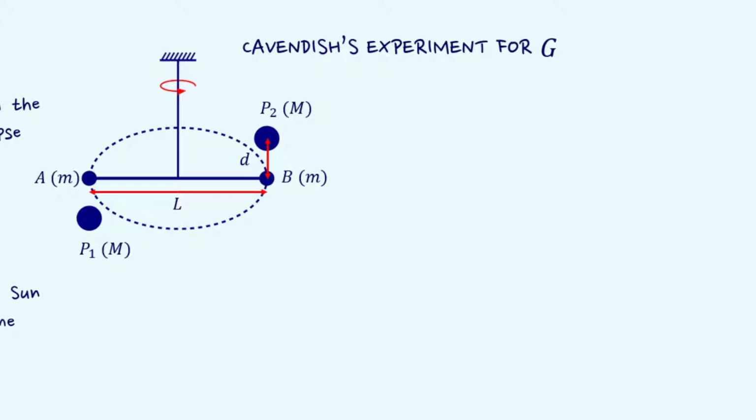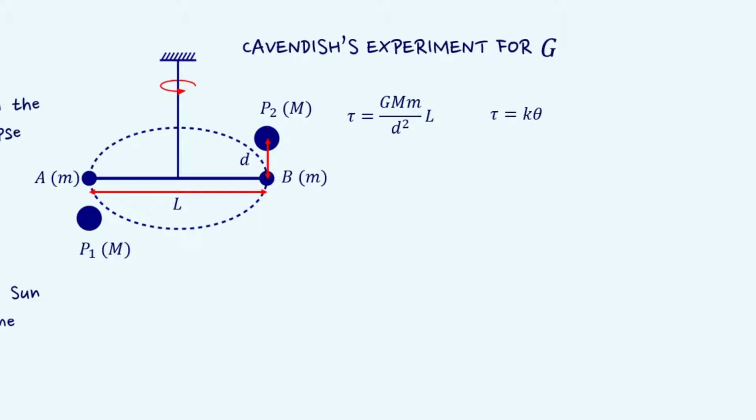There is no net force on the bar but only a torque, which is clearly equal to the force of attraction between the small and big balls times the length of the bar L. Due to this torque, the suspended wire gets twisted till such time as the restoring torque of the wire equals the torque itself. If theta is the angle of twist of the suspended wire, the restoring torque is proportional to theta. Let the torque be equal to k theta, where k is the restoring couple per unit angle of twist. K can be measured independently.